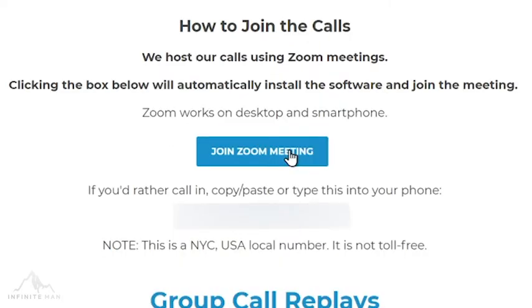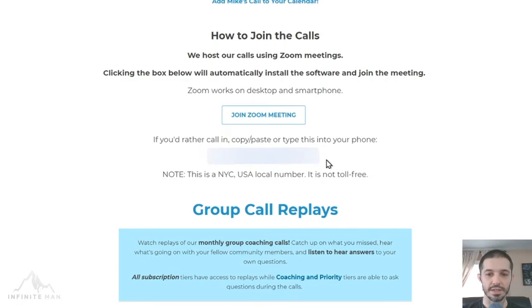Clicking this link on a computer or mobile should take you to a page where you can download the Zoom software. Clicking the link again should automatically take you into the meeting. You can also dial into the meeting using this number here. Keep in mind, this is not a toll-free call, so you're going to want to use Wi-Fi whenever possible.